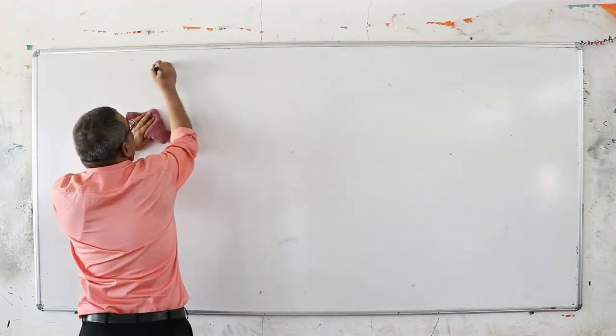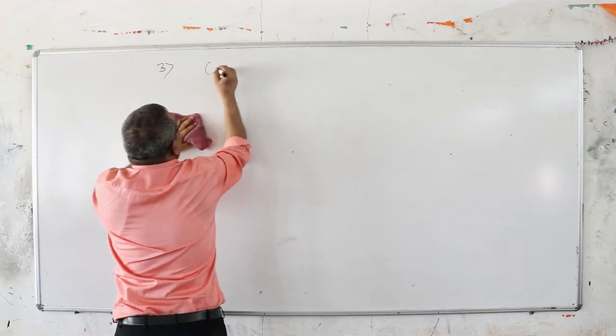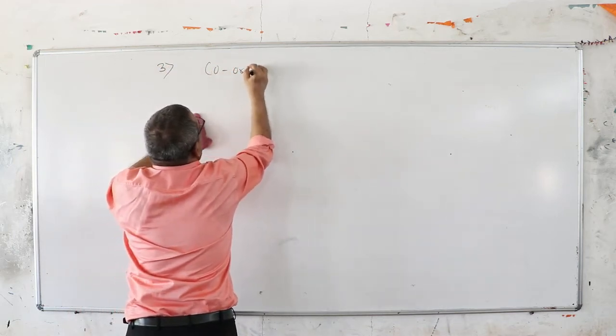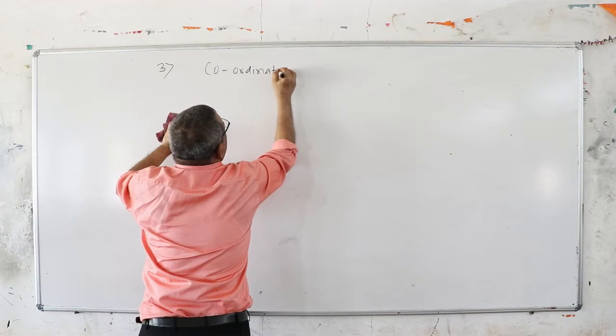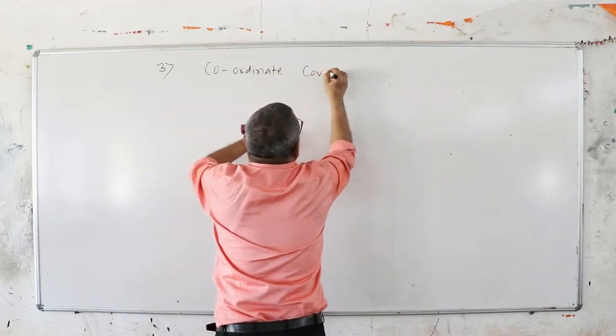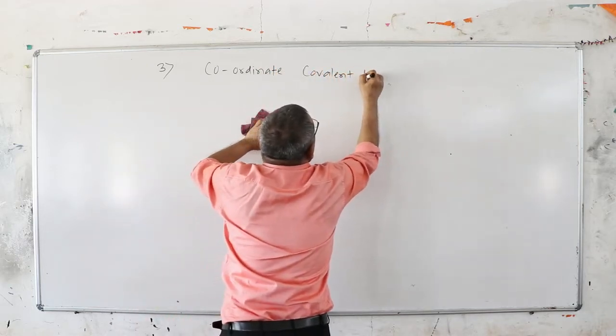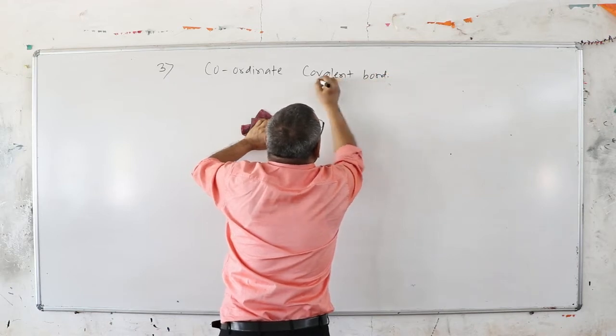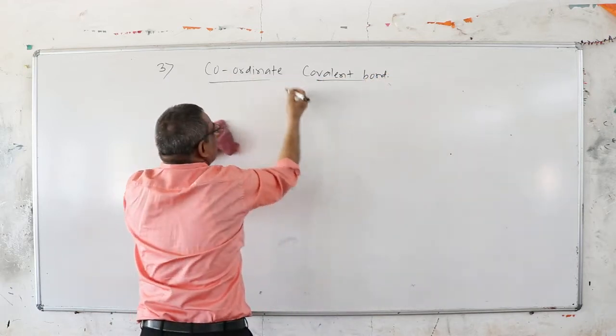Now I am talking about the third type of chemical bond: coordinate covalent bond. Now listen, what do you mean by coordinate?